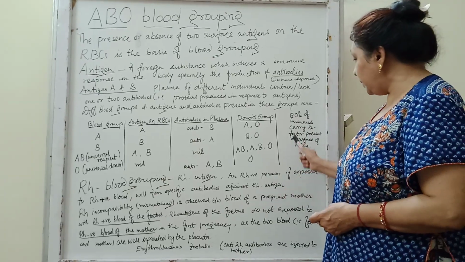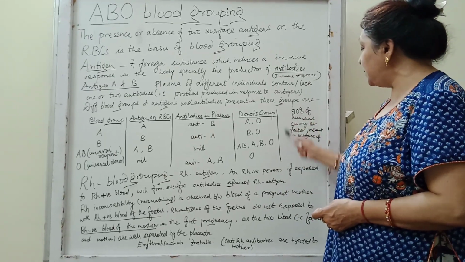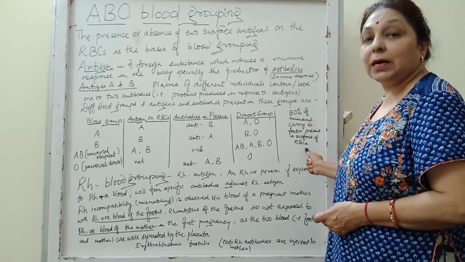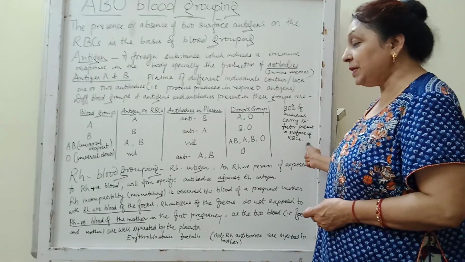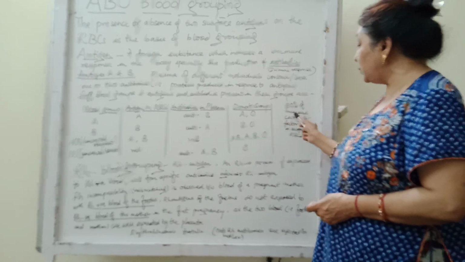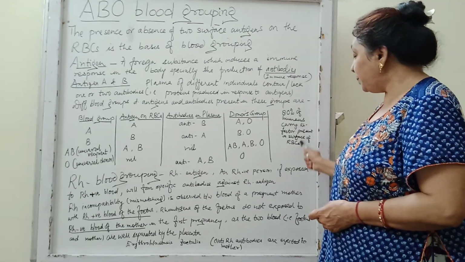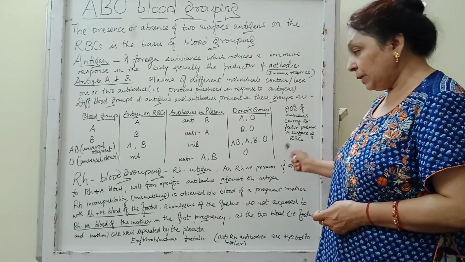So generally we can say 80% of humans carry the Rh factor, which is present on the surface of the RBCs. I am repeating, about 80% of human beings carry this Rh antigen present on the surface of the RBCs.